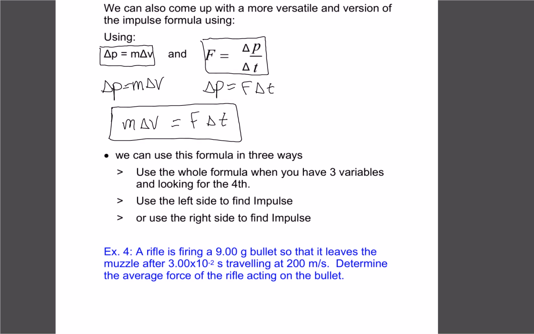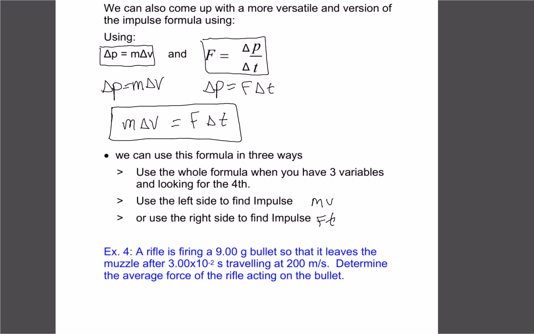Let's suppose in a question I give you the mass, the velocity, and the time, and it's asking for the force, we can use this new formula to solve it for F. So you can solve it for any of the four as long as you have the three other ones. Or we might just use the left side to find impulse if we're given mass and velocity. Or we could use the right side to find impulse if we're given force and time. So depending on however the question's worded, you can pick which part of the formula you want to use, all of it or just one of the two sides. They're all dealing with impulse, so that makes it a little bit handier to work with.